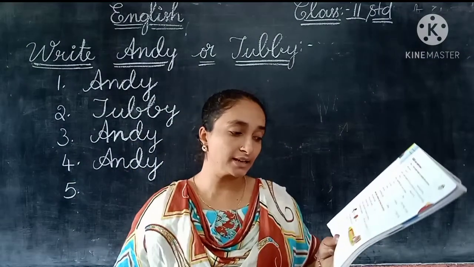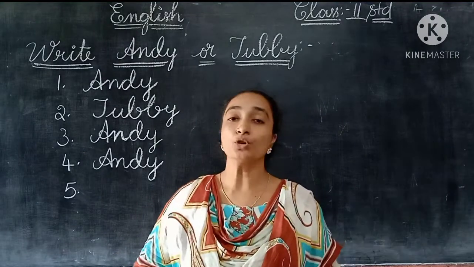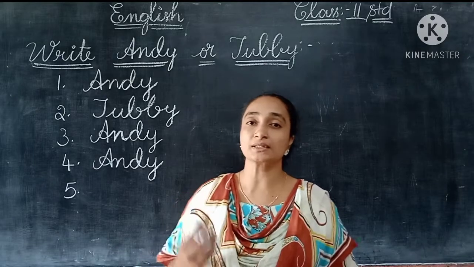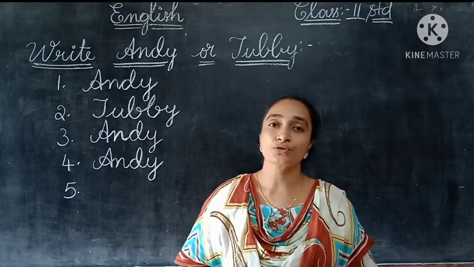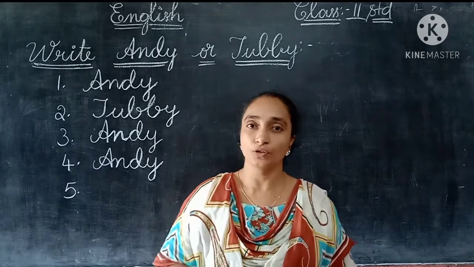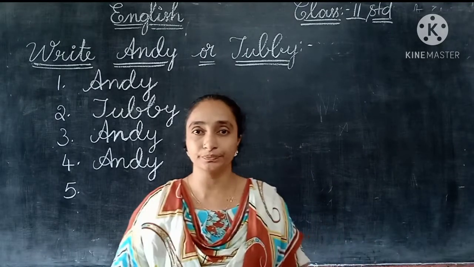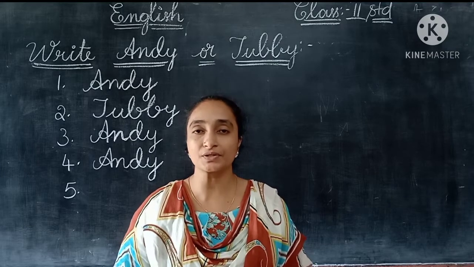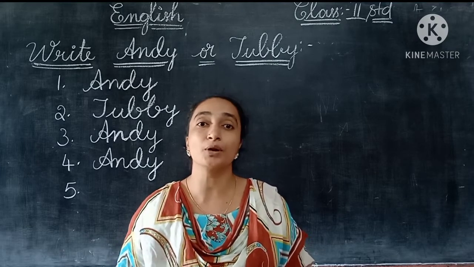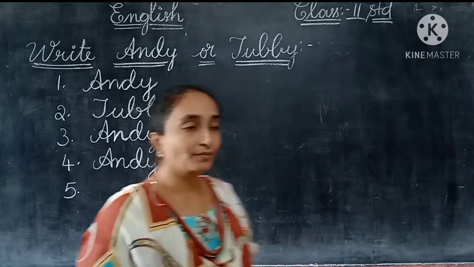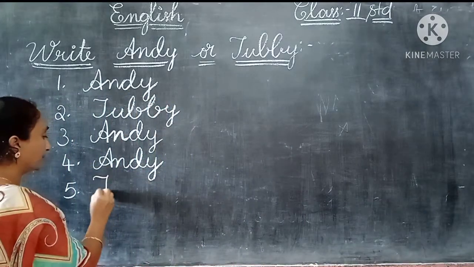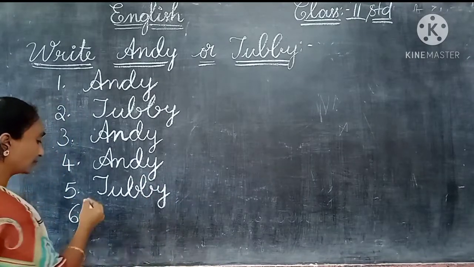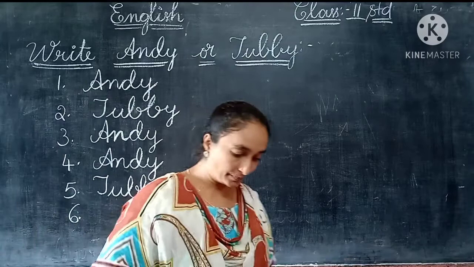Now let us see the fifth one, children. Grandpa suggested that something could help them. Who will help them? So grandpa gave an idea. He suggested to Andy's parents, you take this, then it would help you. So what did grandpa suggest, children? Yes, they suggested about Tubby. So here you can write Tubby. They suggested about Tubby.